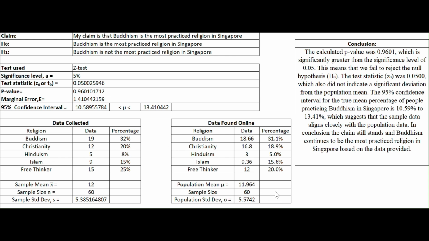Now we move on to the statistical test itself. Since we are comparing a sample mean to a population mean, we will use the z-test. The significance level we selected is around 5%. To conduct the z-test, we will calculate the sample mean, population mean, sample standard deviation, population standard deviation, and the sample size. Using these values, we compute the z-statistics.